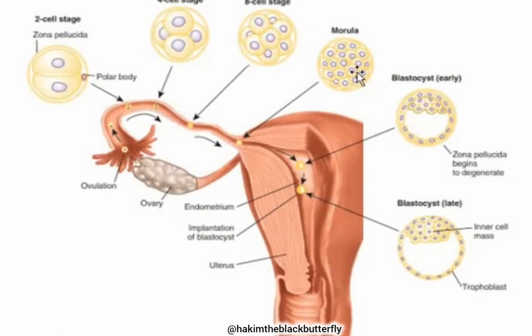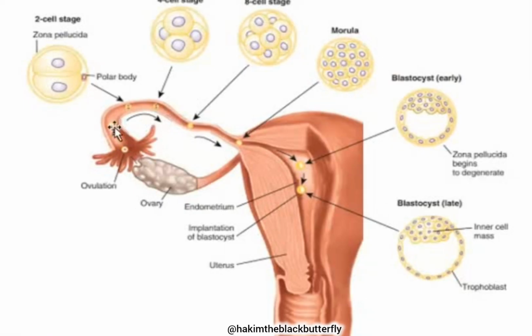The other name for the 16-cell stage is the morula. This morula refers to a fruit known as a mulberry. Because the 16-cell stage looks like that fruit known as a mulberry, and the other name for mulberry is morula, that's why the 16-cell stage is known as a morula.